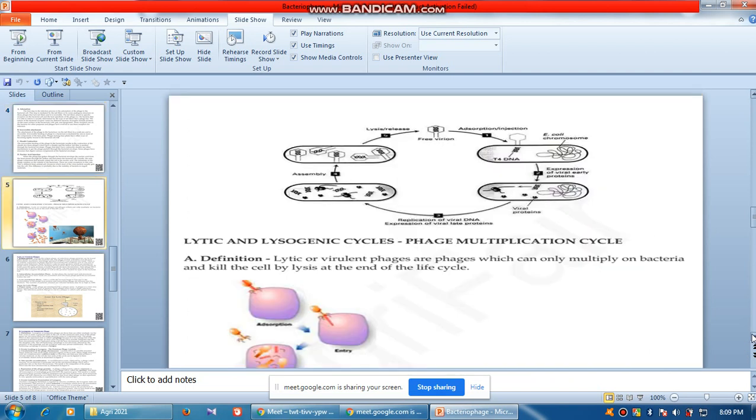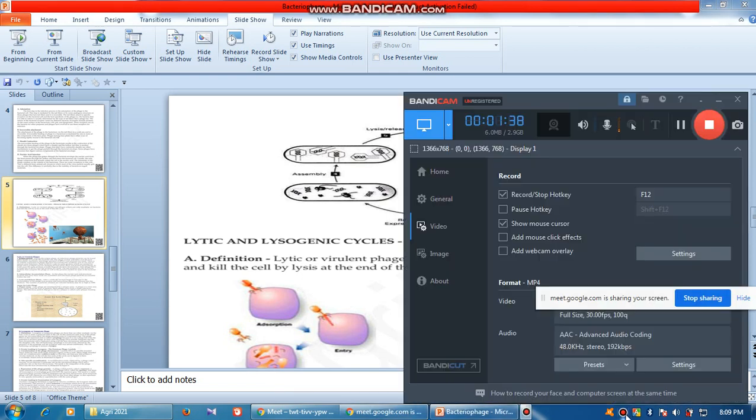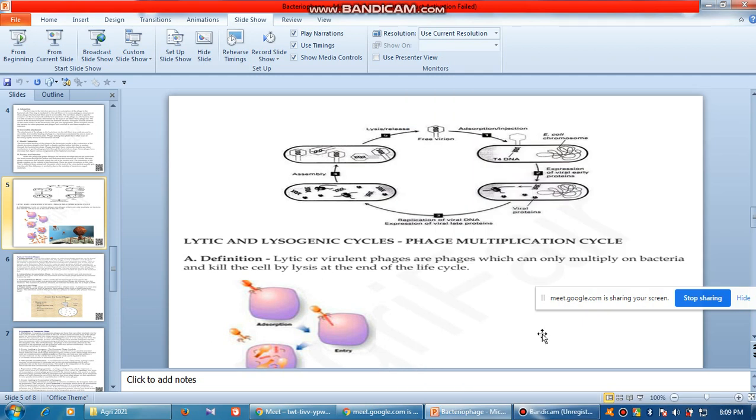Now this is very important. There are two kinds of cycles which you should remember for various kinds of exams. One is the lytic cycle and another is the lysogenic cycle. We'll have a little look here. Now the definition: lytic or virulent phages are phages which can only multiply on bacteria and kill the cell by lysis at the end of the life cycle.